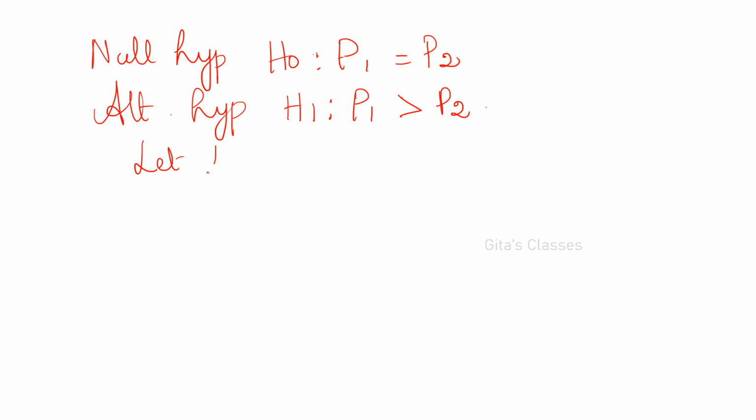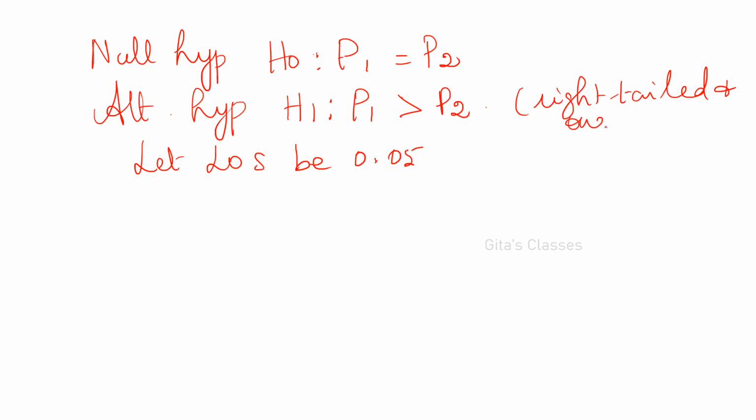Let the level of significance be 0.05, and here it is right-tailed, one-tailed. So what is the table value of Z? 1.645. Whether it is right-tailed or left-tailed, the values are the same, only negative will be there.